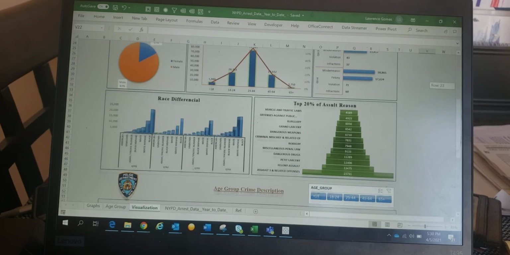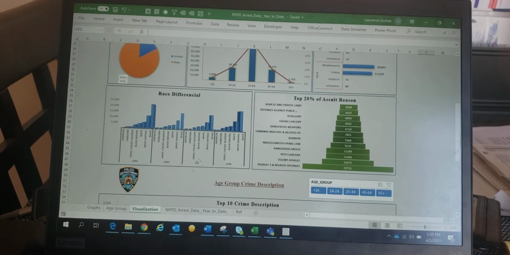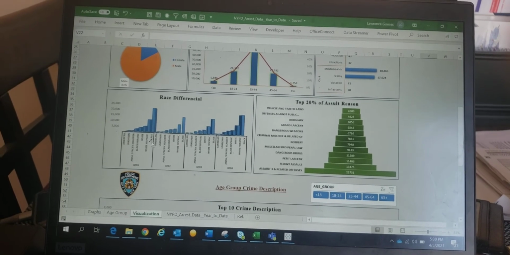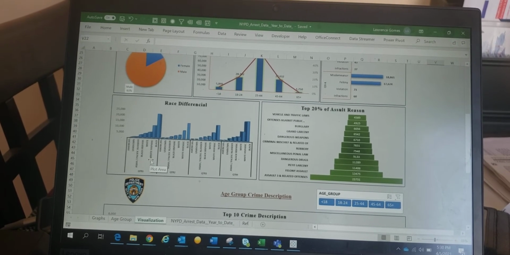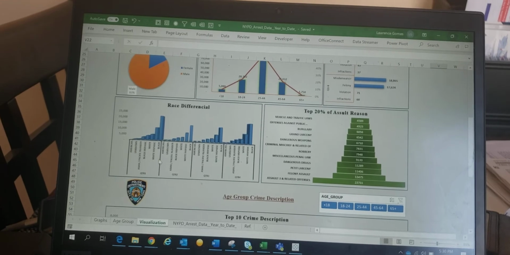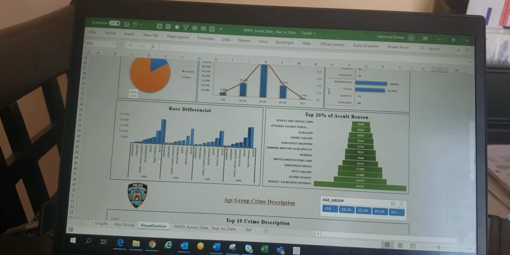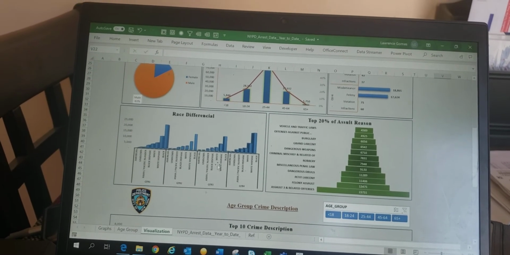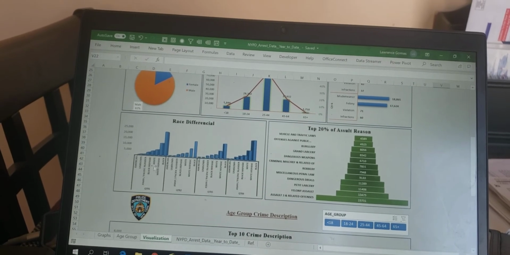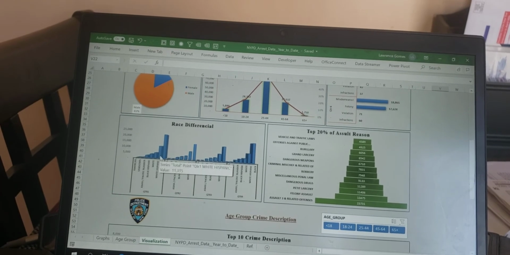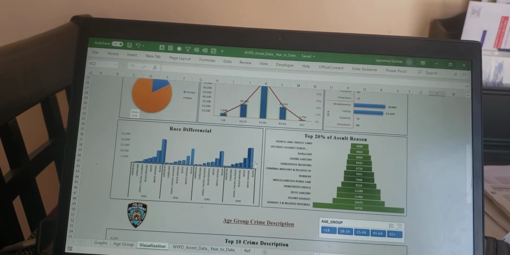The next chart provides the race description of these arrested people by quarter. And as we can see, the Black community and the white Hispanic community are arrested most among all other races. The Black community number is higher in Q1, then declines in Q2 and Q3, and then peaks back again in Q4. But for white Hispanic and white, the number declined since Q1. As we can see, the number is trending lower in Q2, Q3, and Q4.